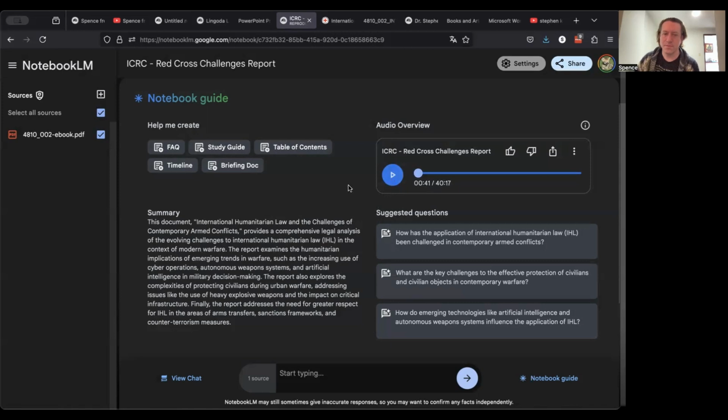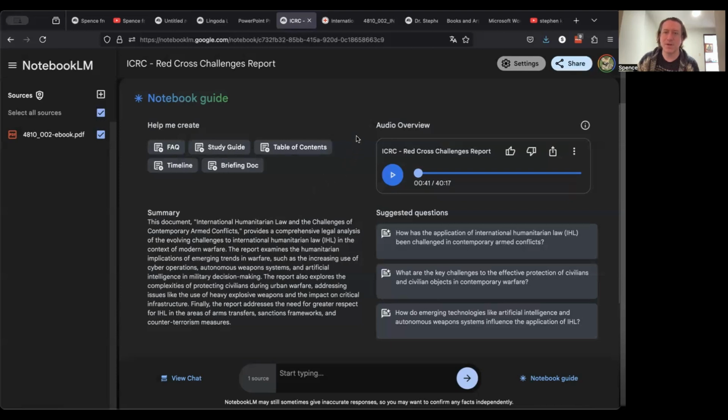As you can see in the audio overview, they're talking about the key takeaways. They're acknowledging that this is a really challenging topic. And then they're going to go through and look at the different aspects of the report and kind of pull it apart to help give an overview of what that information contains.